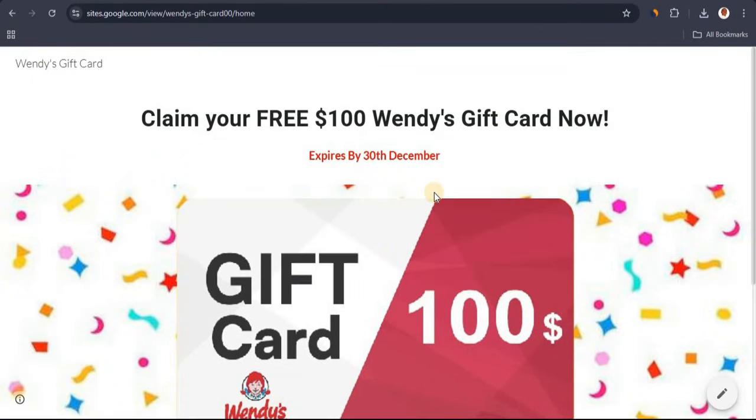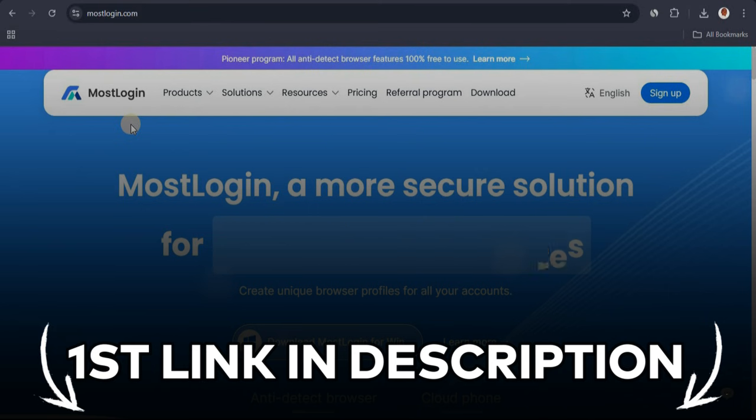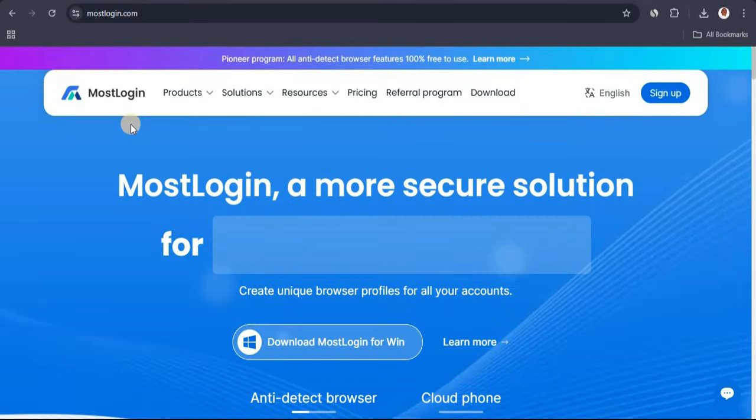The next thing you need is to start sending traffic to this landing page. Now to do that, you want to come over to this website right here called mostlogin.com, and I'm going to leave a link down in the description. That should be the first link. Now this website is 100% free.